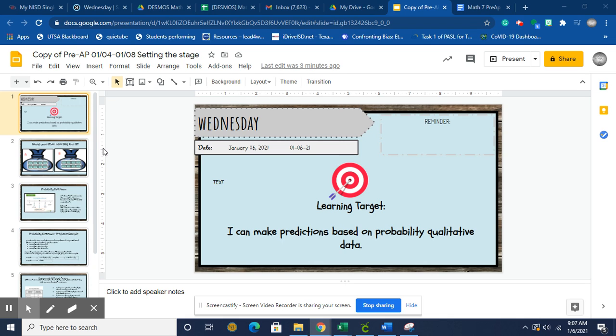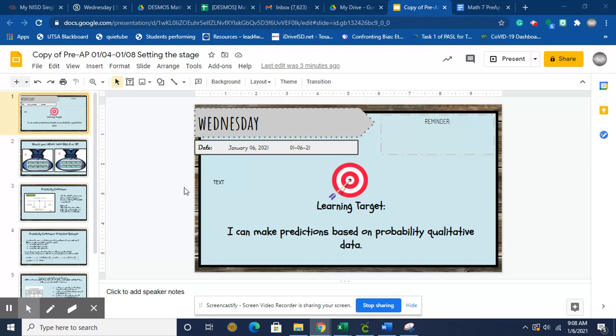Hey guys, as you can tell at this point, we are not having a Zoom today, but I do want to go over the instructions and give you a quick mini lesson of what you need to cover today. So we've been talking about sample space. We are done with sample space and moving on to what we were going to do for the last 2 days of this week before your quiz on Friday, and that is making predictions based on qualitative and then tomorrow quantitative data.